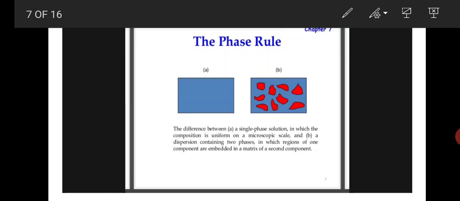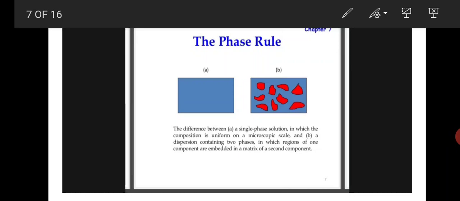Here in the phase rule, we are seeing the difference between A, a single phase solution in which the composition is uniform on a microscopic scale, and B, a dispersion containing two phases, in which regions of one component are embedded in a matrix of a second component.